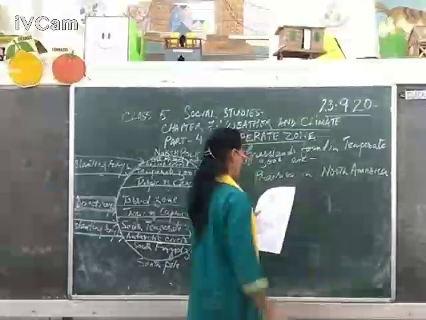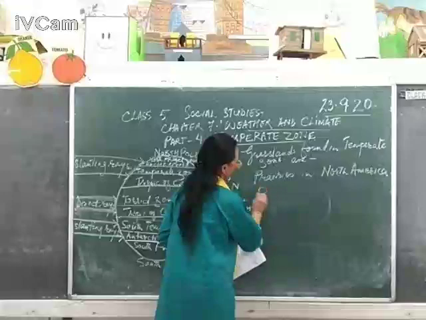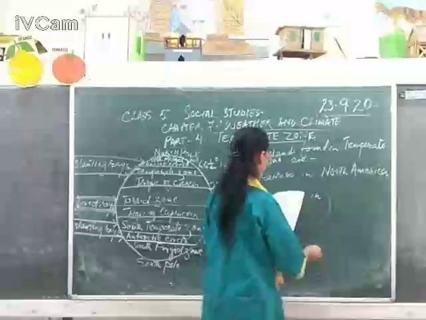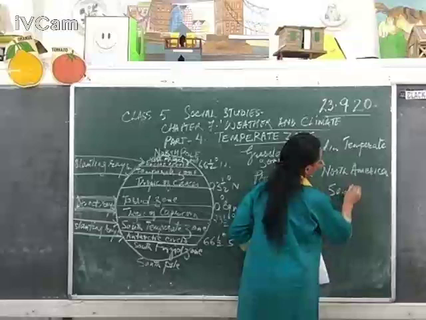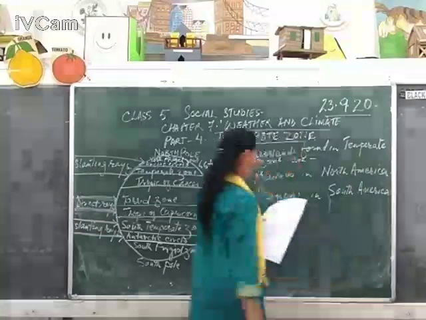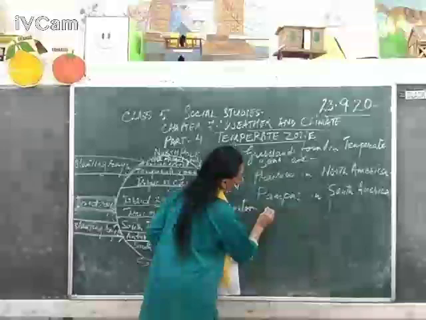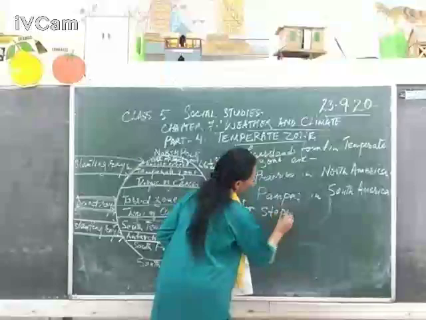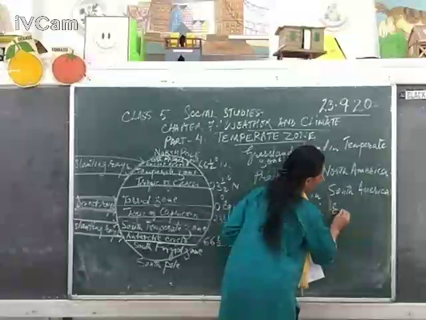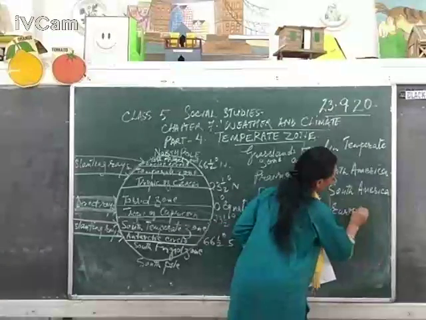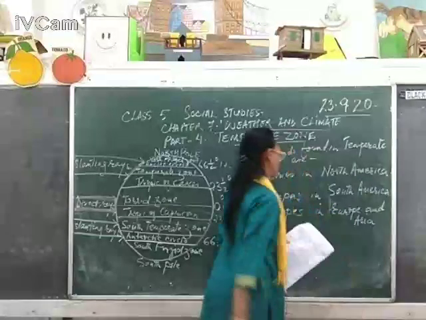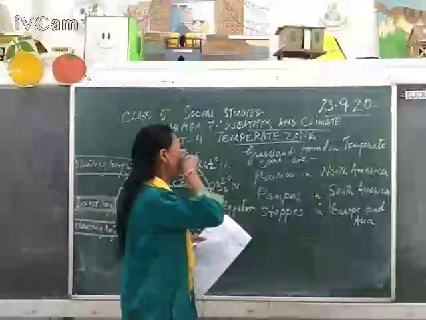These are the famous grasslands found in North America, and pampas in South America, and steppes in Europe and Asia. These are the famous grasslands found in this region.